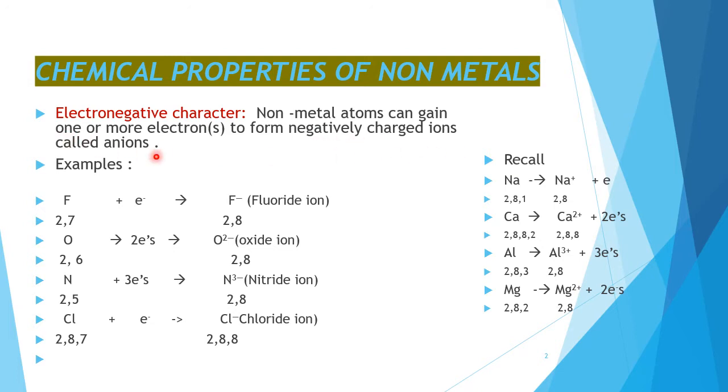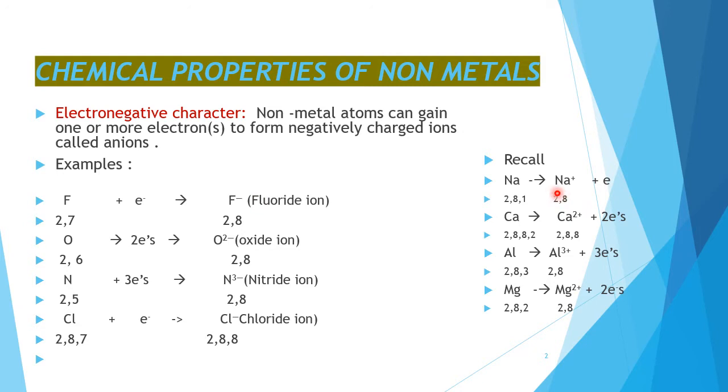called anions. Whereas, if you recall, metal atoms are electropositive in character, because if you see the electronic configuration of metal atoms, for example sodium, calcium, aluminium, you can see they have either 1, 2 or 3 electrons in their valence shell. So it is easy for them to lose electrons to form positively charged ions. Now again, when we say positive charge, it is because there is a lack of electrons, and negative charge means there is an excess of electrons. That is the basic difference between the metal atoms and non-metal atoms.